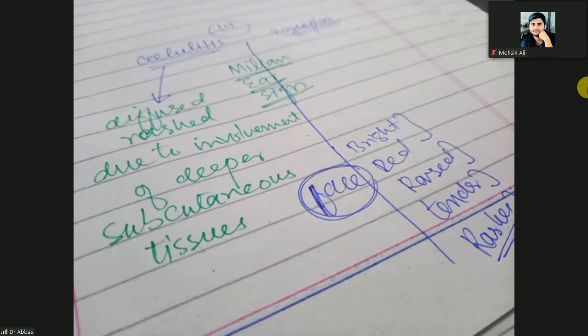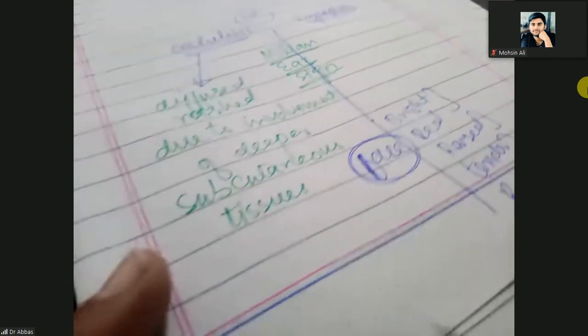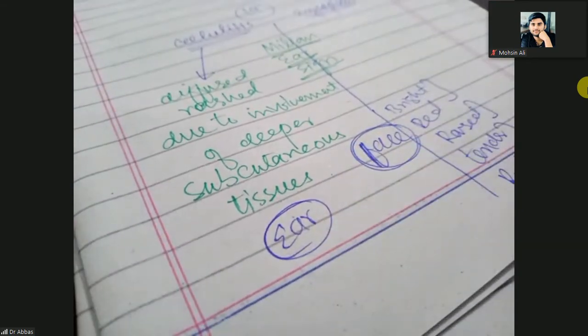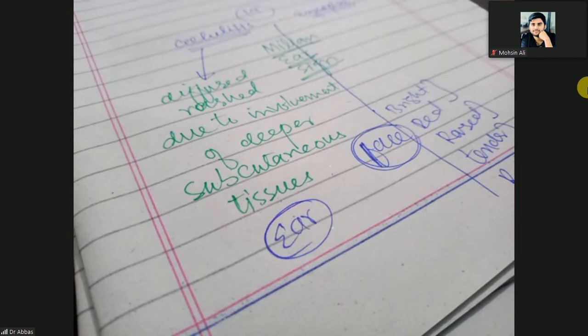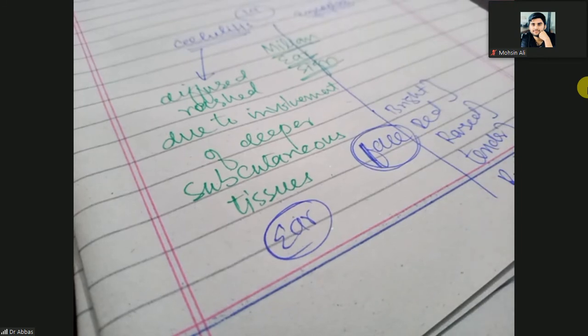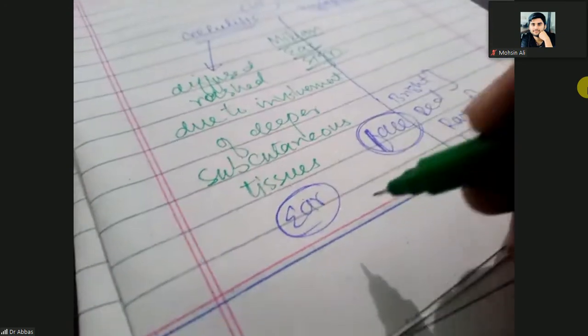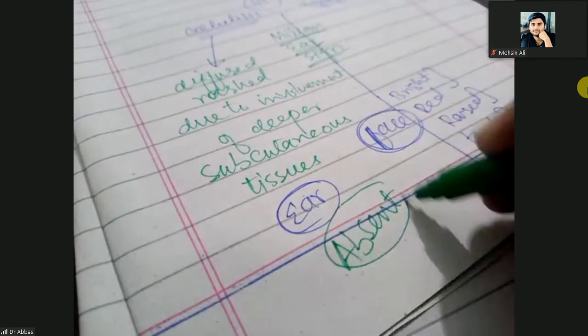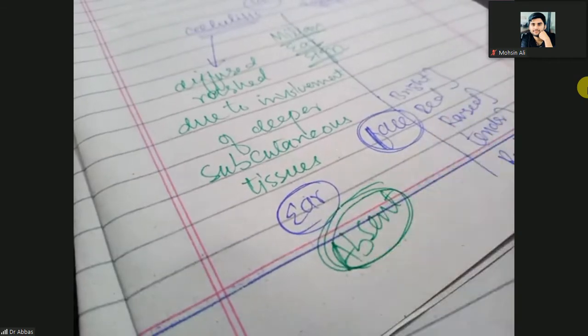Then how will you diagnose it? You will ask the patient to show their ear. In cellulitis, ear involvement is absent. Why?